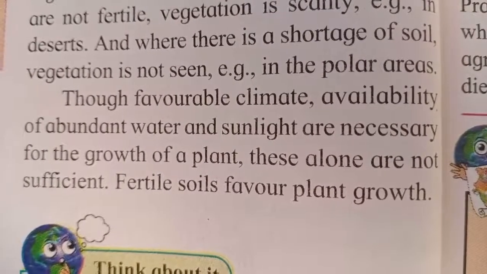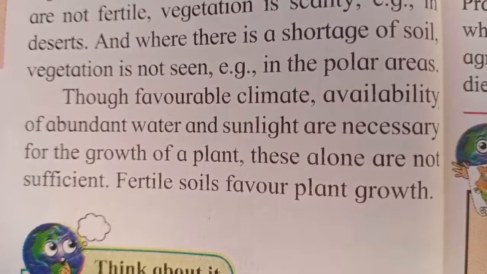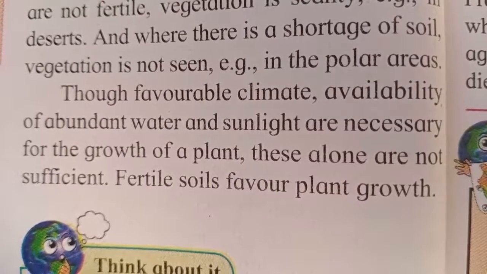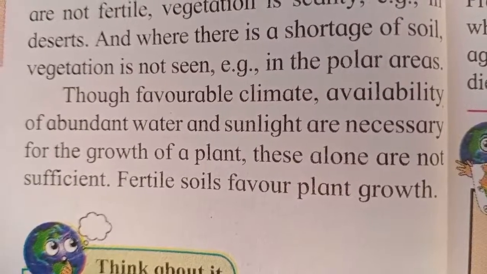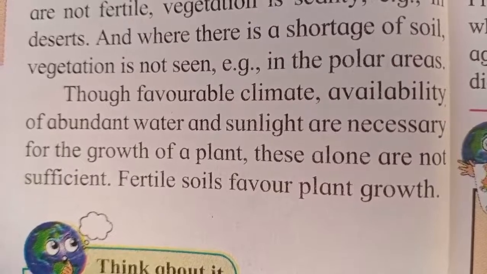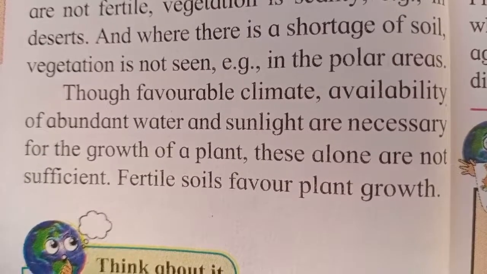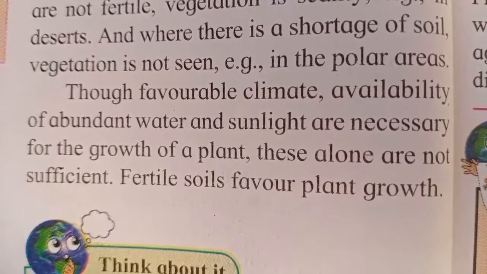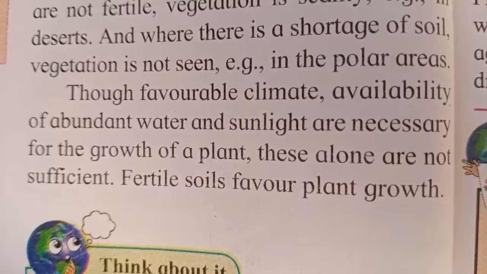Though favorable climate, availability of abundant water and sunlight are necessary for the growth of a plant, these alone are not sufficient. Fertile soil favors plant growth.